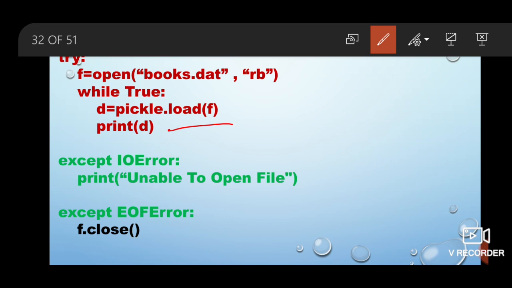Print function always prints things on the output screen. Okay, and dump function was writing output on the file associated with the file handle. This is the difference. Now, what will happen in this loop?